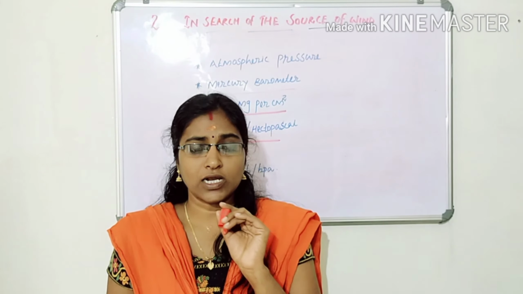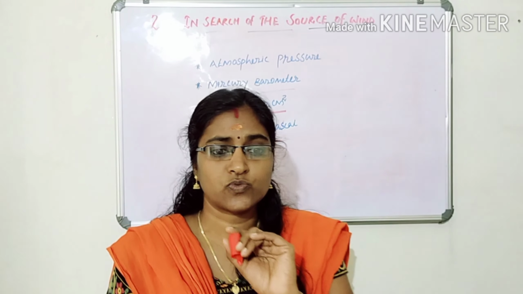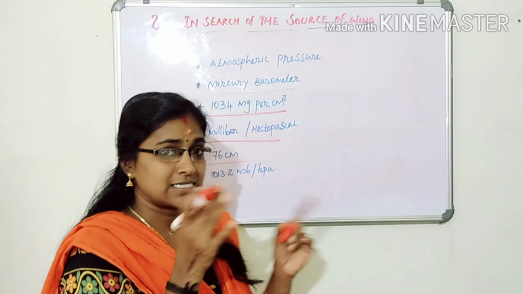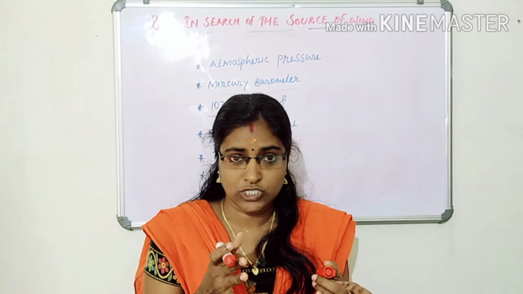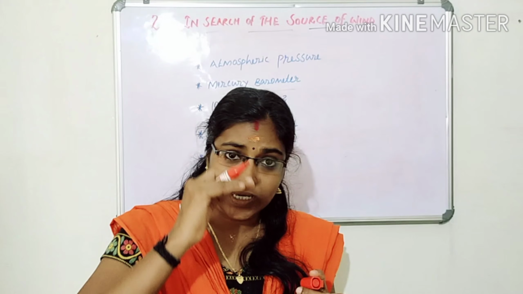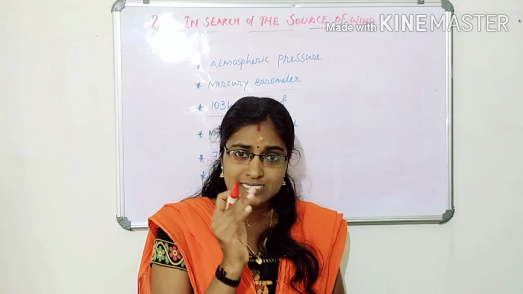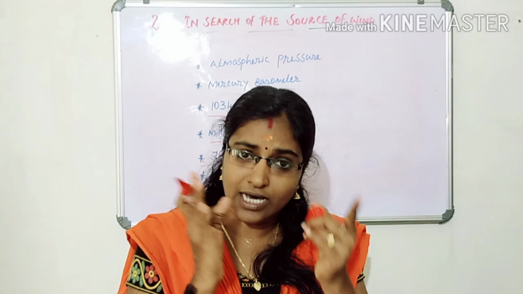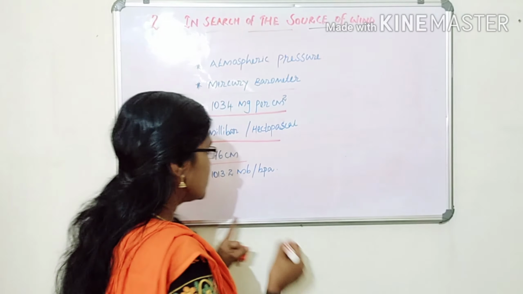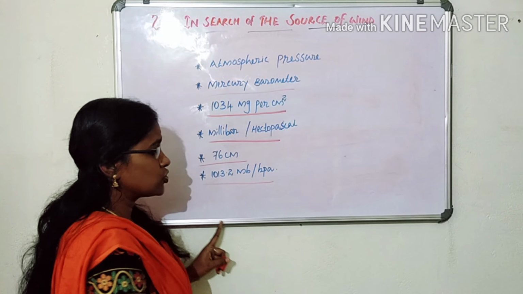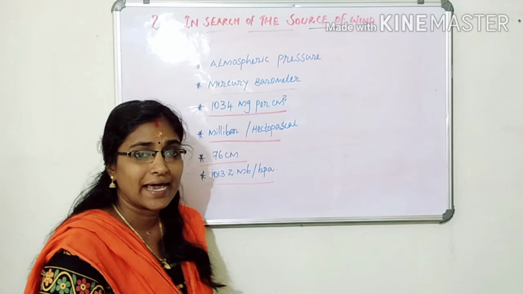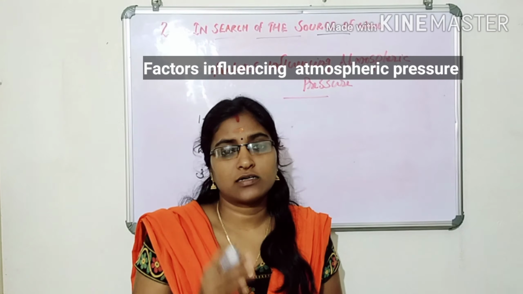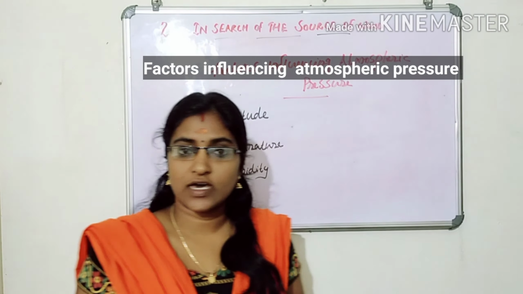The level of mercury at normal atmospheric pressure will be 76 centimeter. The atmospheric pressure at that point will be 1013.2 millibar or hectopascal.